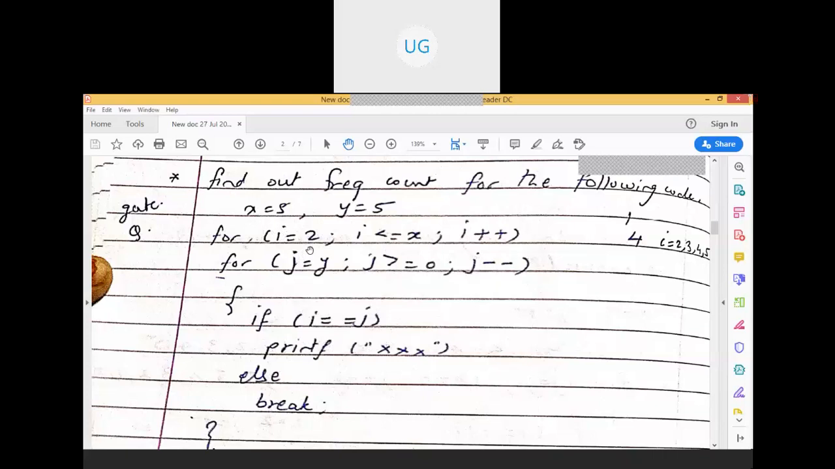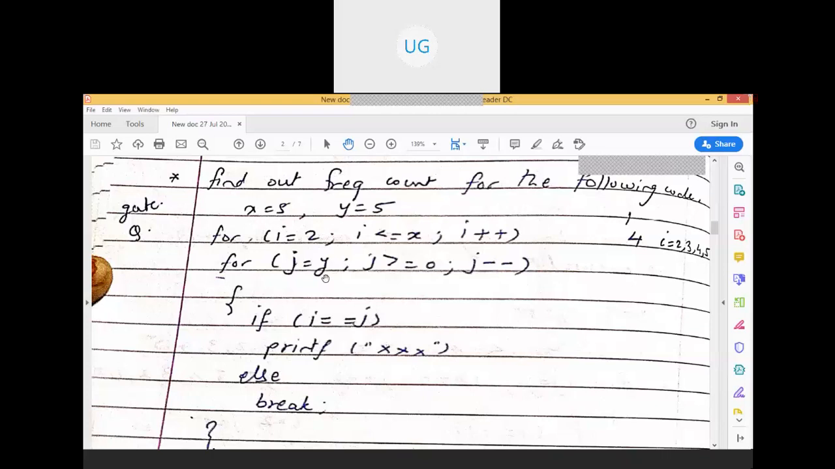I value is 3. It will check 3 is less than or equal to 5. Yes, true, so it will go into this loop. Now j is again equal to 5. J is greater than or equal to 0, yes, true. So I is equal to 3, j is equal to 5, and this condition is not true, so it will break. Similarly, I is equal to 4, j is equal to 5, and again this condition is not true. It will break.